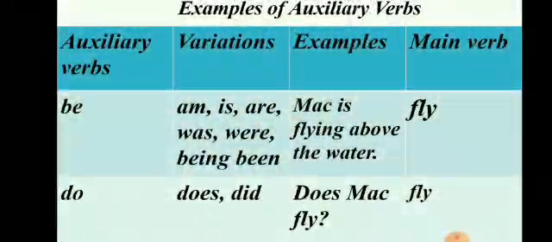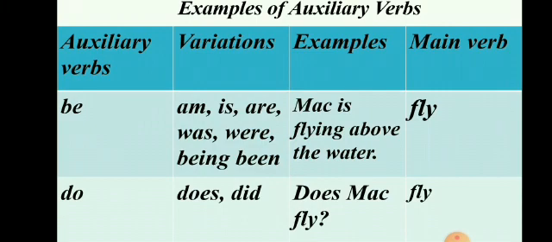So here you see the chart of auxiliary verbs, variation, examples and main verb. The forms of be are am, is, are, was, were, being, been. These are the auxiliary verbs. Here Mac is flying above the water. Here fly is the main verb, but is is helping Mac fly. So here is is an auxiliary verb.